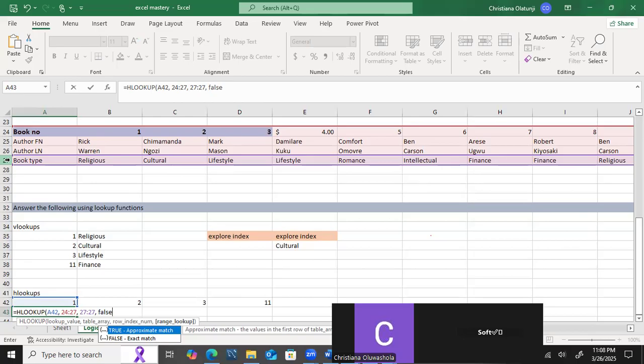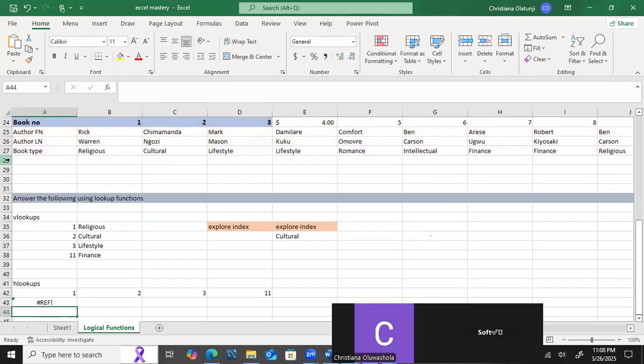Approximate match is TRUE. Maybe you're looking for 34.9, and you're looking for 35. So you can use approximate match. If it does not see 35, at least if it sees 34.5 to 35.4, it should give it to me, because it is an approximate. 35 is an approximate of that range. So that is for approximate match. But exact match means, don't give me anything other than 35. So now, if I enter it, it should give me the same answer as vertical.